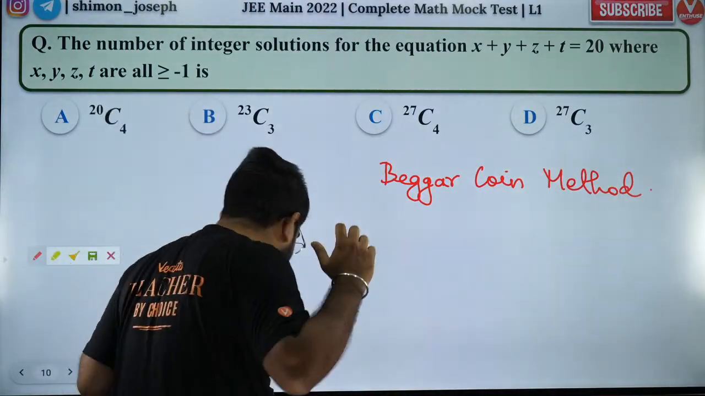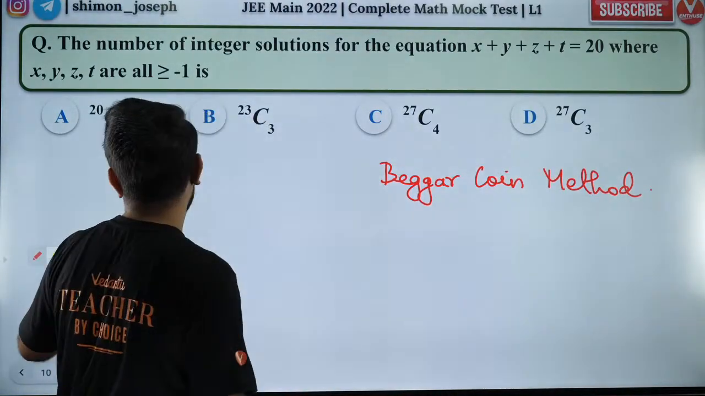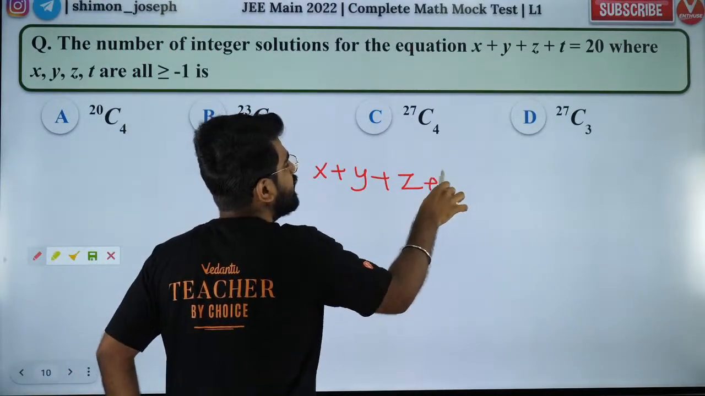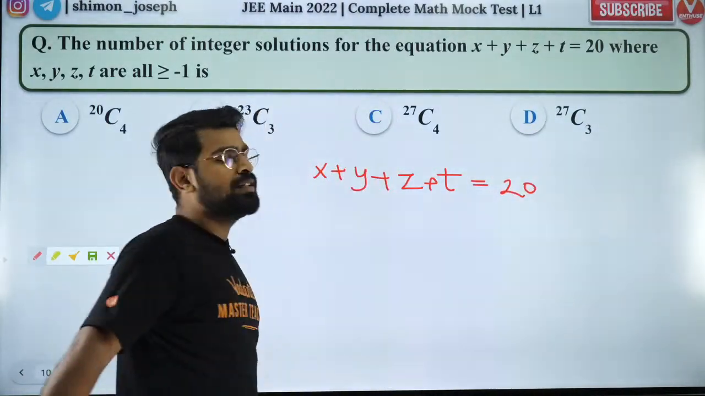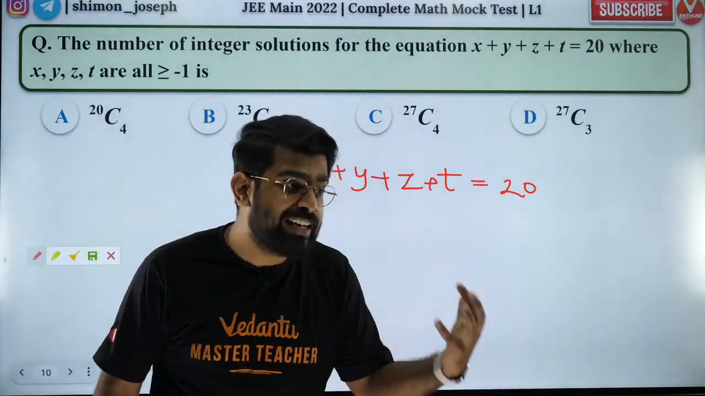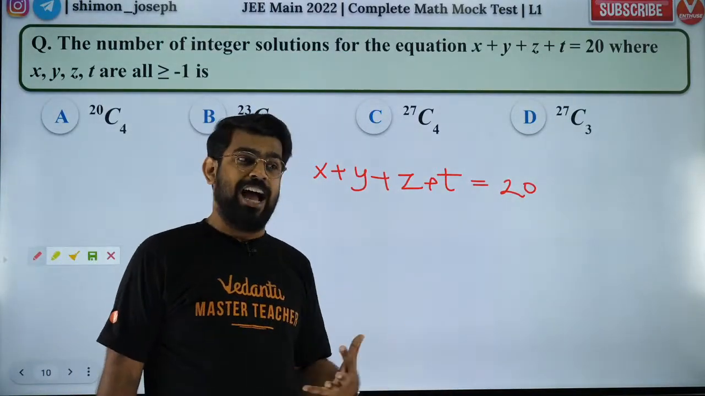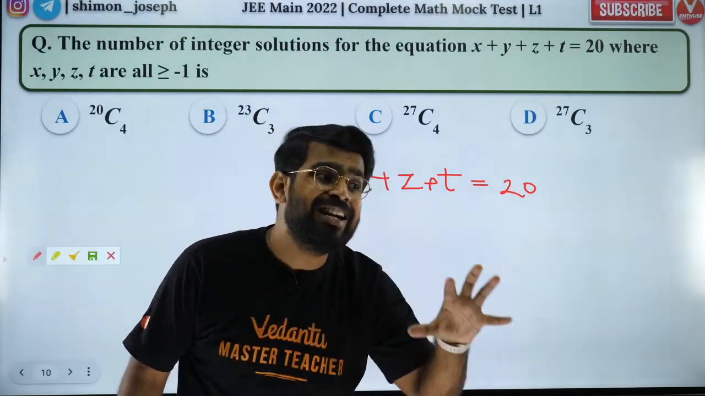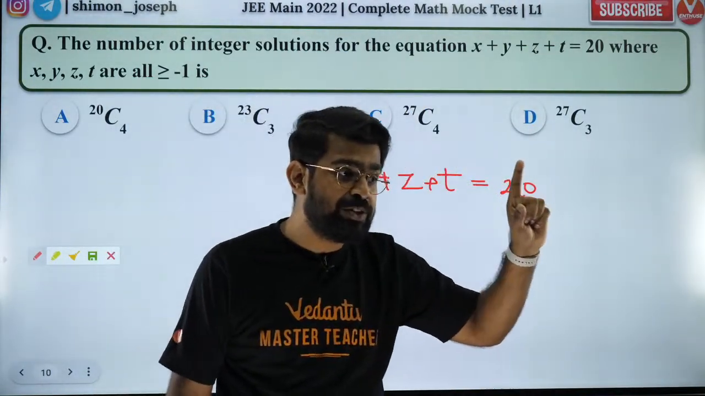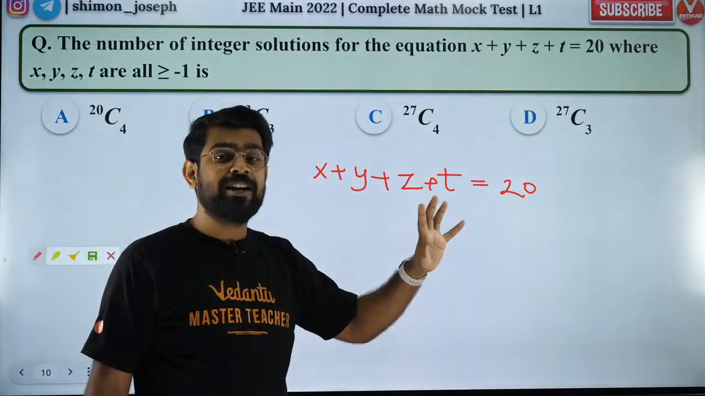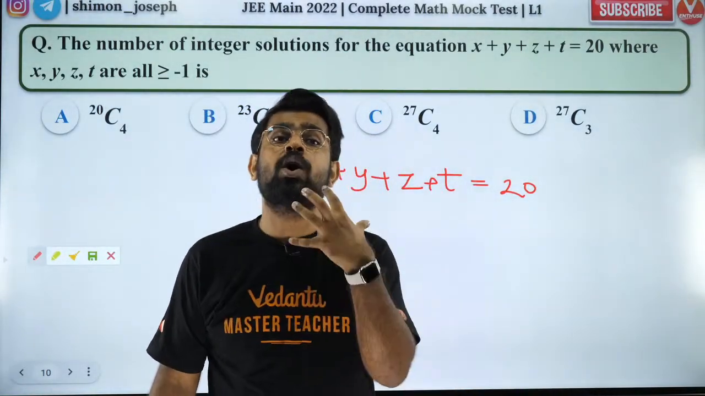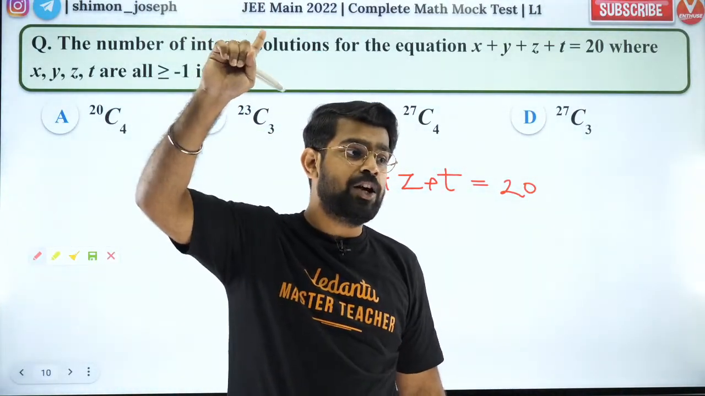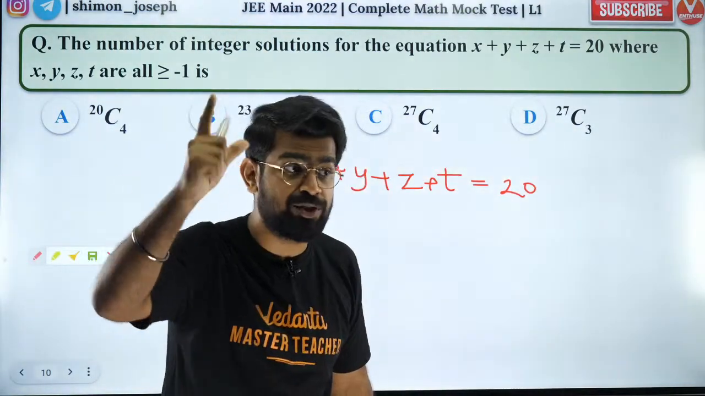Let's start. Yeah, so let me solve it, guys. First of all, we have x plus y plus z plus t is equal to 20. Is that right? Now, when I taught you beggar and coin, I told you very clearly that it is useful only for non-negative integer solutions. Did I tell you that? You can use beggar and coin when you are finding non-negative integral solutions. Correct or not? Everybody raise your hand or give me a thumbs up if you understood that.